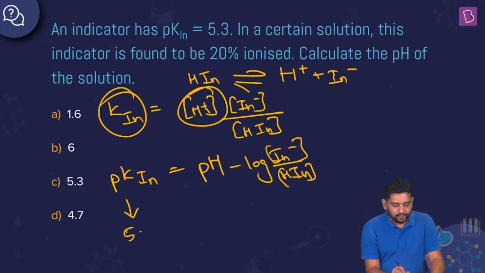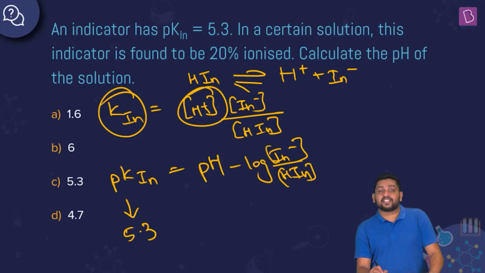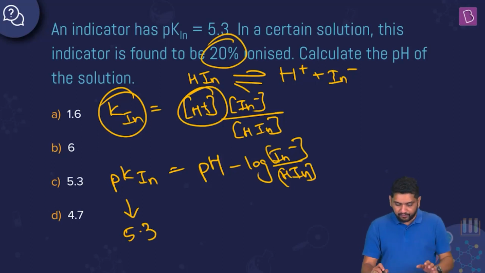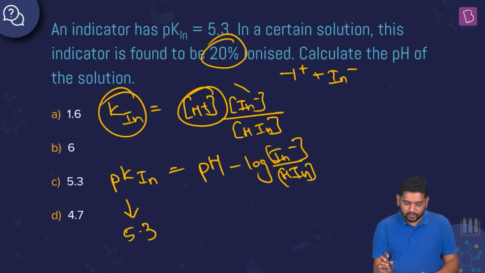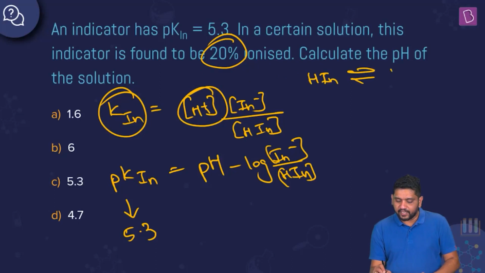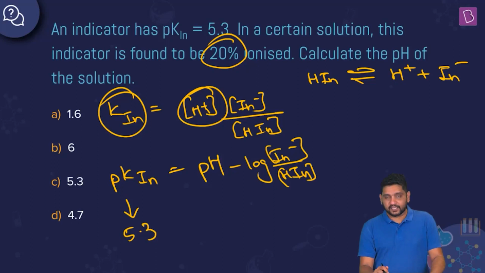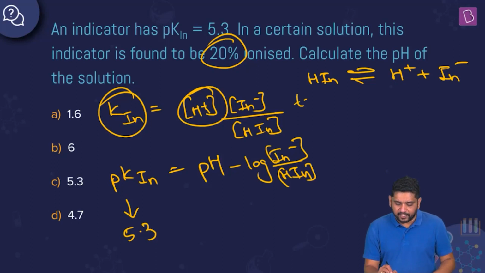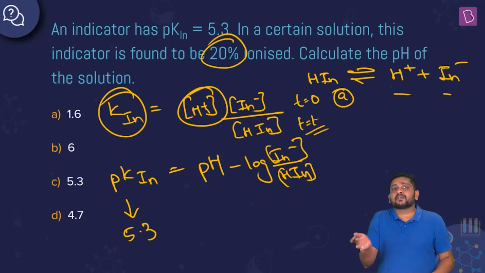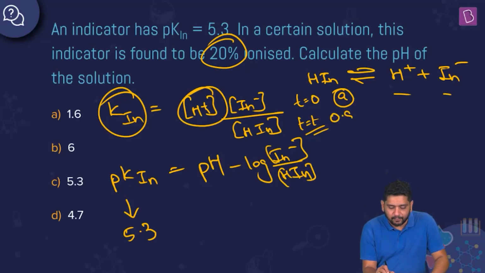pKin is already given to us as 5.3. Now, this [IN-] upon [HIN], let's see. What is said is that the indicator is 20% ionized. Let me write this equation a bit to the right so that it's clearer. If I have HIN, it is dissociating to give H+ plus IN-, so C into 1 minus alpha, C alpha, C alpha. We have heard of all of these. So alpha here is 0.2, 20% ionization. Let's say at time t equal to 0 the concentration was some A molar and these were not there. When there is ionization, at time t, 20% is ionized, so 80% is left. So you will get 0.8 A.